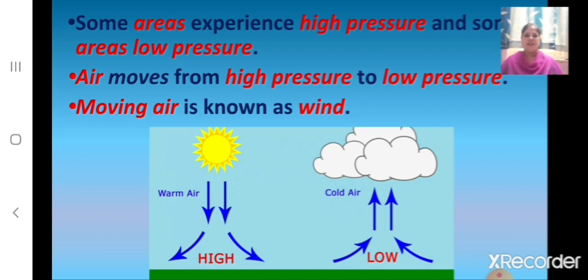And children, air moves from high pressure to low pressure, and moving air is known as wind. So children, some areas experience high pressure and some experience low pressure. And how does the air move? The air moves from high pressure to low pressure. Children, here you can see in the diagram how the air is moving from high pressure to low pressure areas. And what do you mean by wind? Moving air is known as wind.